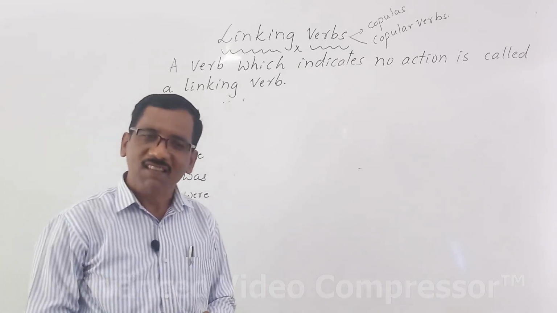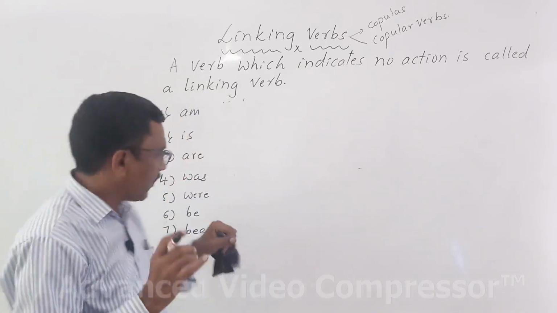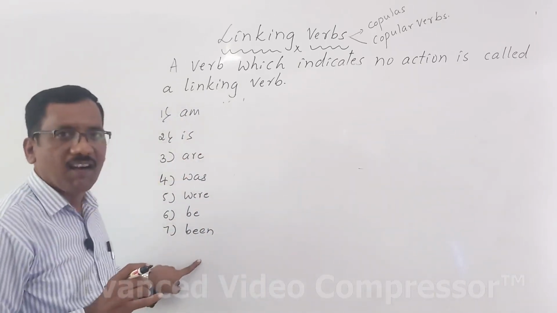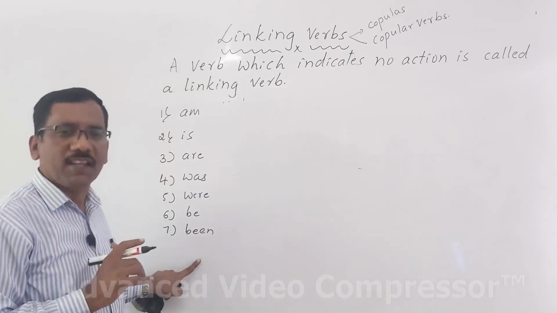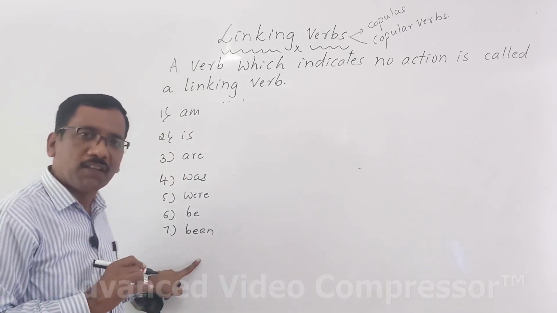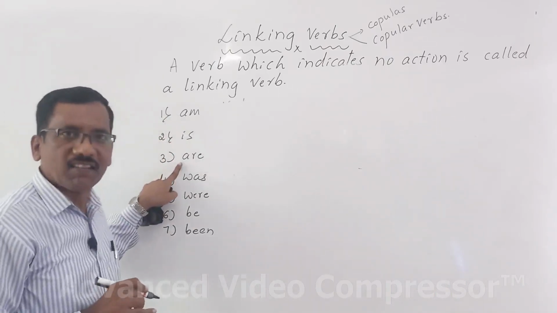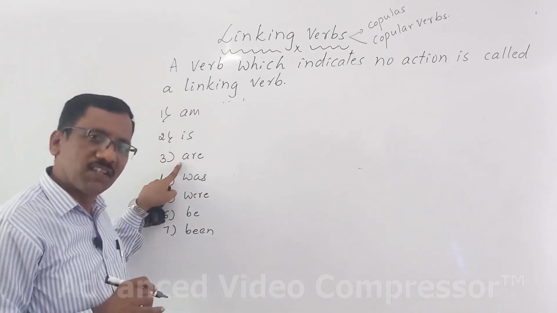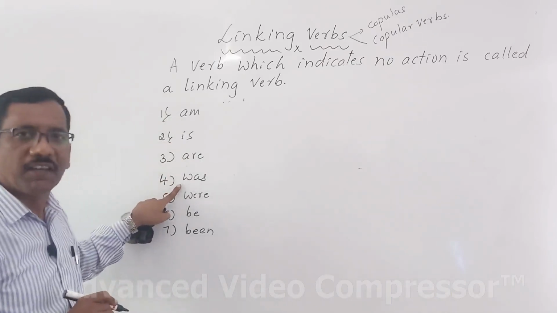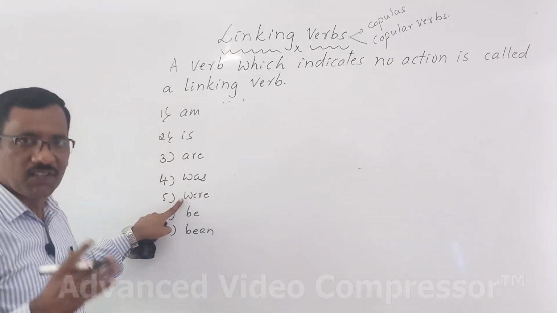Do you know what these are? All these seven words are be forms in English. They are called be forms. Am, is, are indicate present tense. Was and were indicate past tense. You know it.